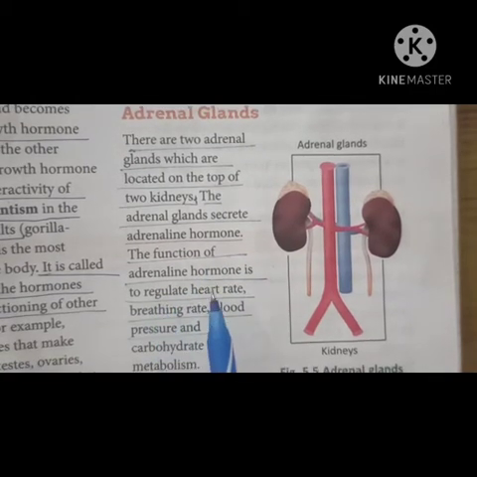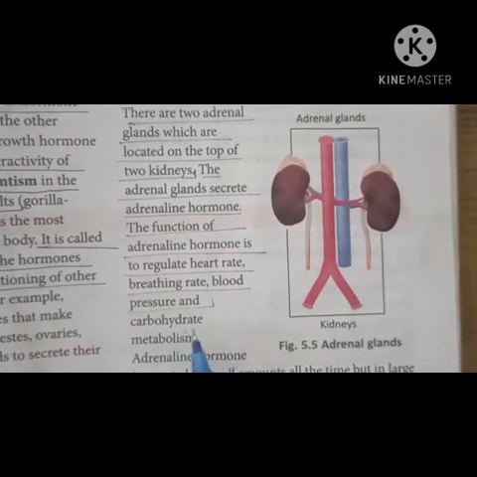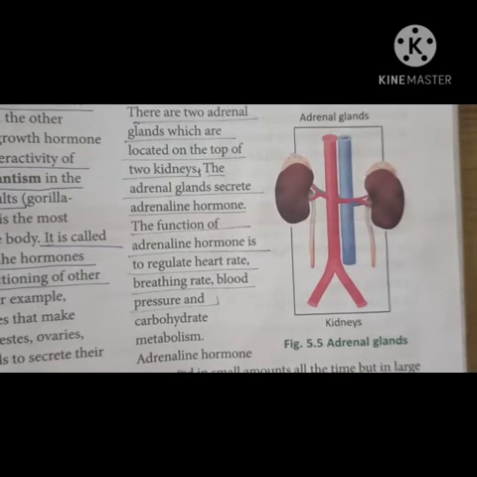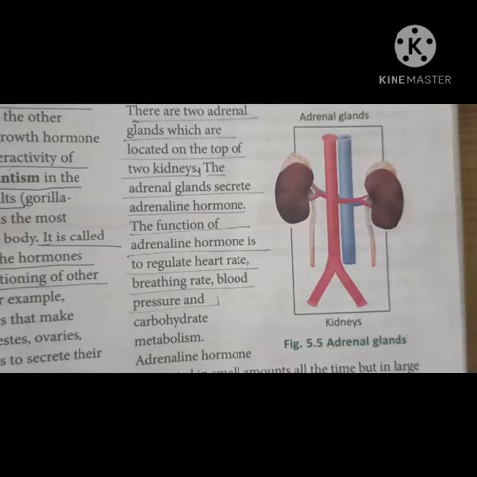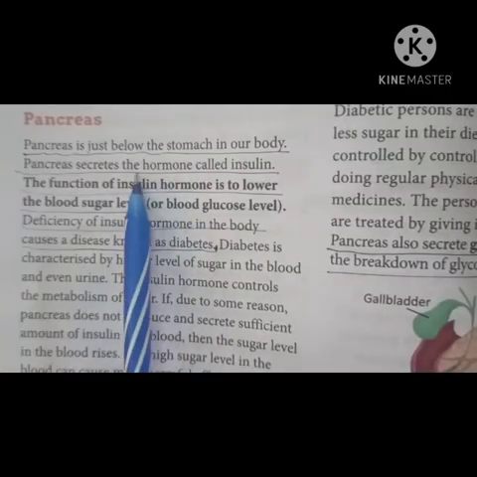It regulates heart rate, breathing rate, blood pressure, and carbohydrate metabolism. Adrenaline hormone is also known as the emergency hormone. Why? Because it is secreted in large amounts at the time of emergency, so that it prepares our body for action.